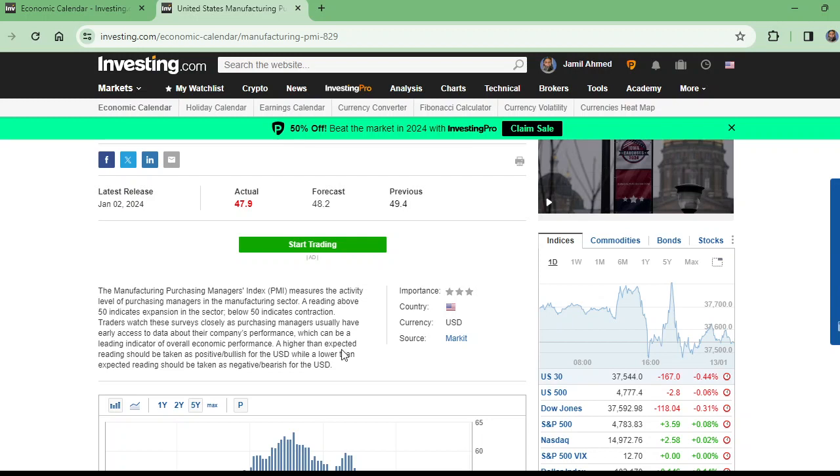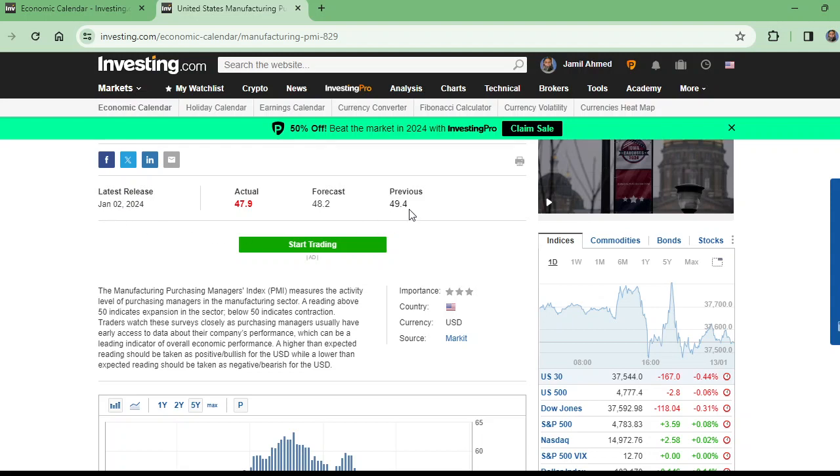A higher than expected reading should be taken as positive, bullish for the USD, while a lower than expected reading should be taken as negative, bearish for the USD. And this was released on the 2nd January 2024.